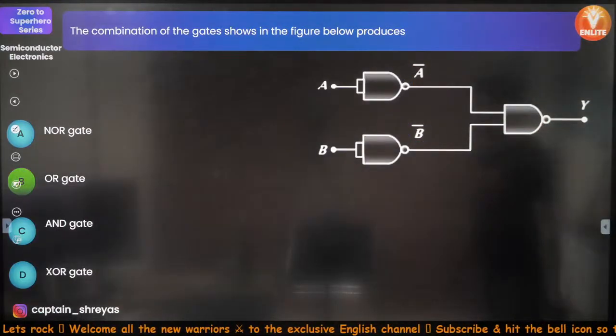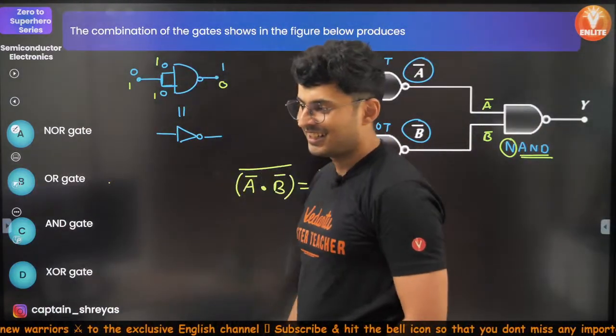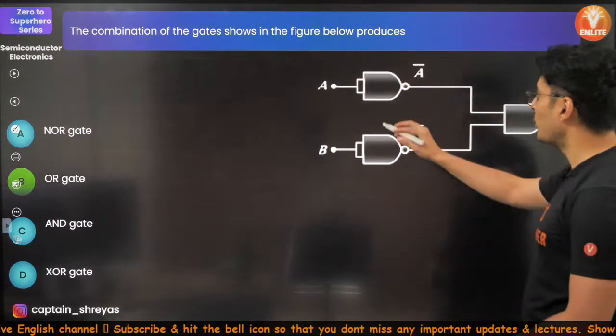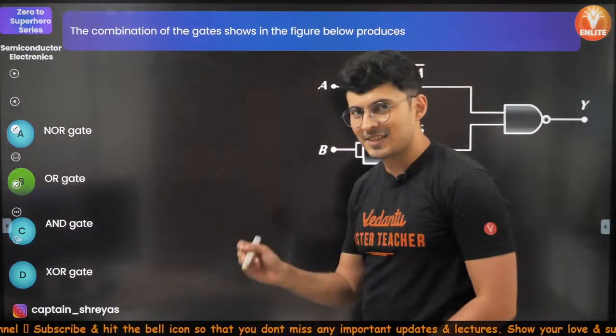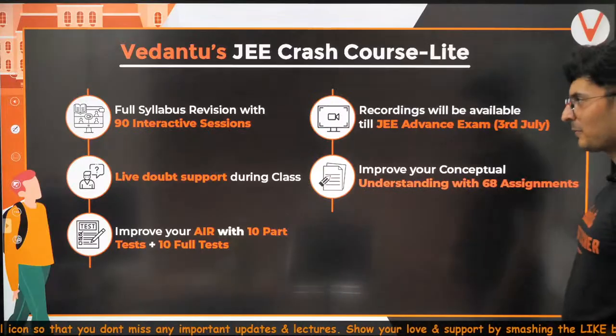As simple as that. Option B. Correct. No, A is not equal to B, it is A plus B, that's all. OR gate. This whole jargon is just a simple OR gate. It was in a complicated way.